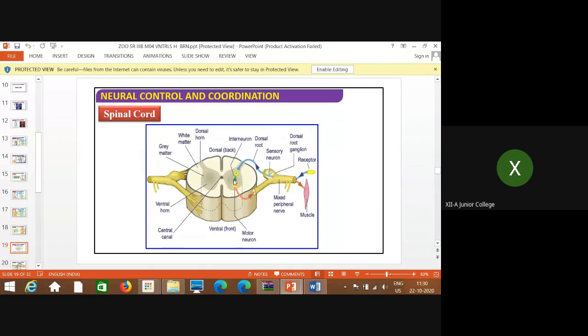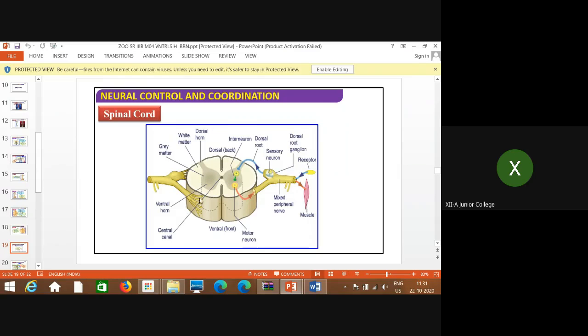Here you can remember one more thing. The extension of this gray structure which reaches the white matter of the spinal cord in the dorsal region is called the dorsal horn, on both sides. The outer part is made up of white matter, whereas the inner part is made up of gray matter, surrounded by white matter.